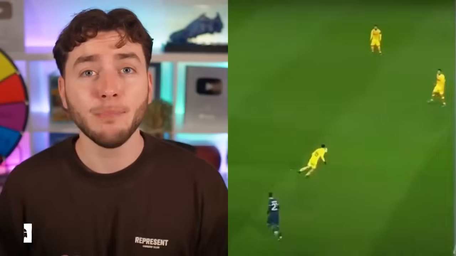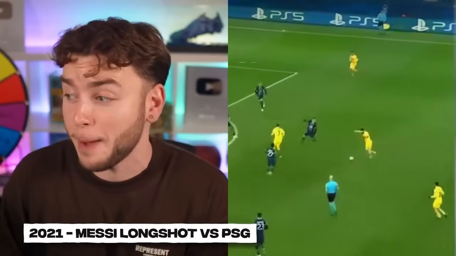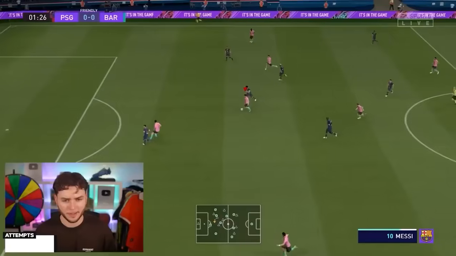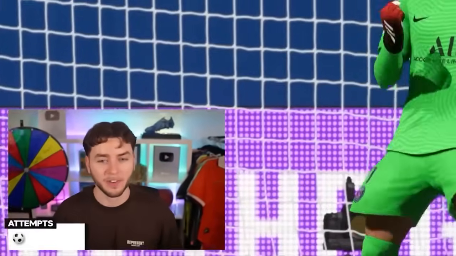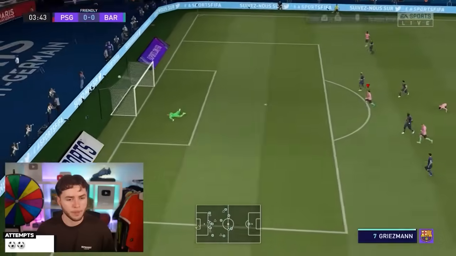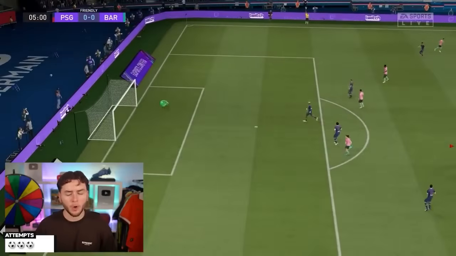We're taking that. And moving on to 2021 is Messi's last goal for Barcelona in the Champions League. And what a goal it was. Not to mention, it's against PSG, the team he went to join. Immense! Oh my God, what a save. But I'd soon discover how overpowered Keylor Navas was in goal.